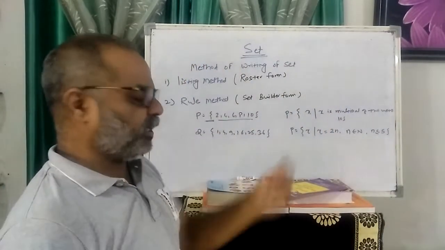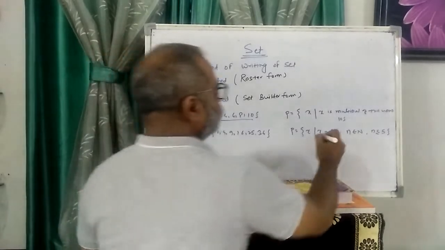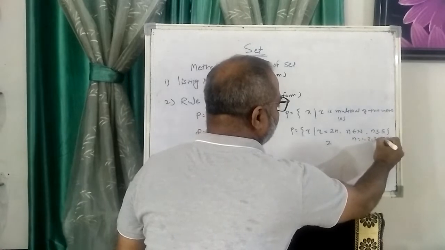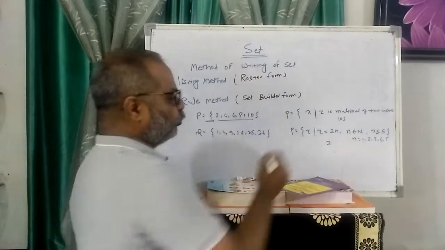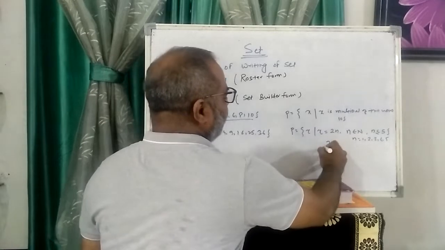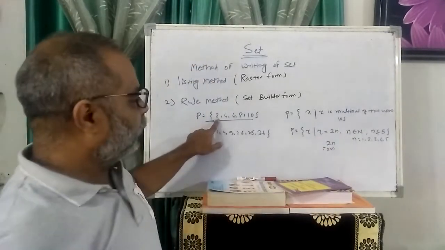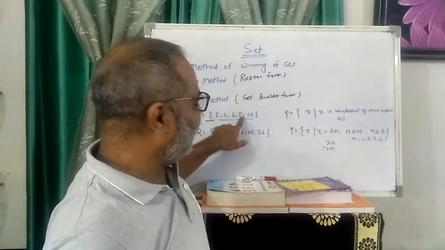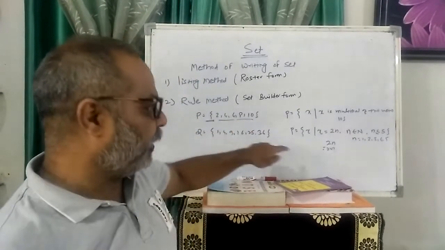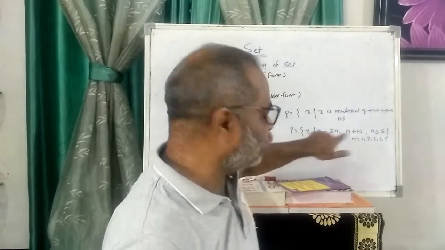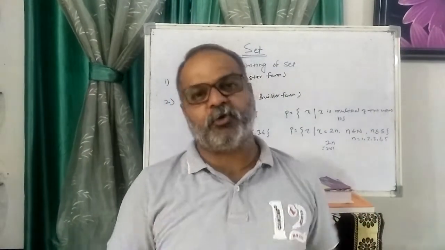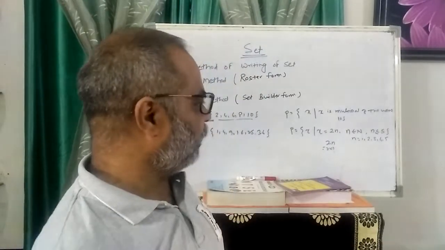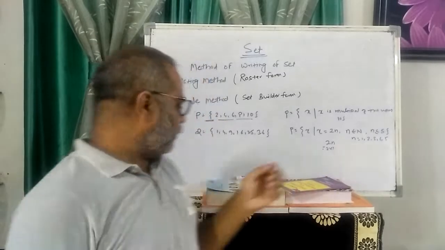Now just check whether this set is right or not. Here n is less than or equal to 5, which means n is equal to 1, 2, 3, 4, 5. So 2n: 2 into 1 is 2, 2 into 2 is 4, 2 into 3 is 6, 2 into 4 is 8, and 2 into 5 is 10. So this rule exists here: X is equal to 2n, n belongs to natural numbers and n is less than or equal to 5.